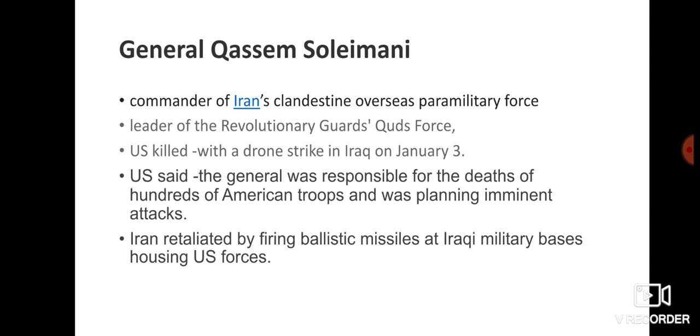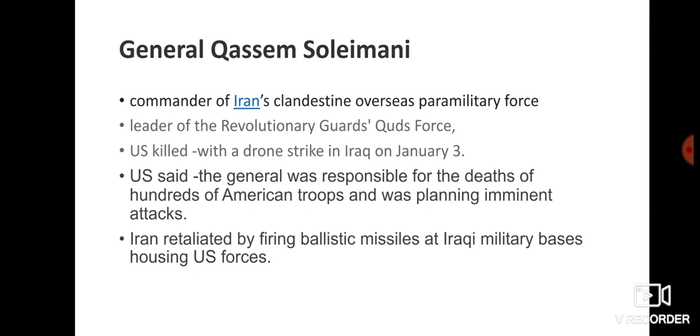And the US said that this general was responsible for the death of hundreds of American troops, and was planning attacks on American people. That is why they killed this general through a drone strike. Okay, so Iran also retaliated against the US forces housed in Iraqi military bases. So they retaliated against the US for killing their top general Qasim Soleimani. Okay, so there was a tussle going on between Iran and the US at that time. That is when this incident happened, in January of 2020.